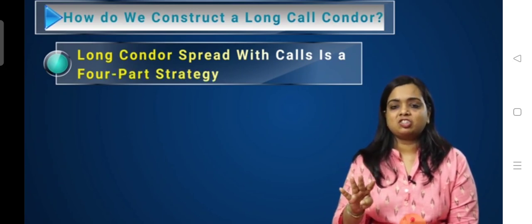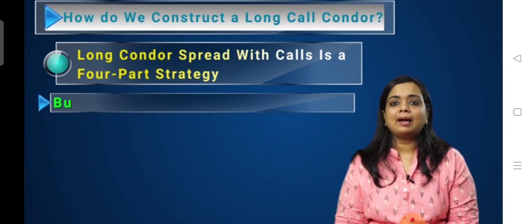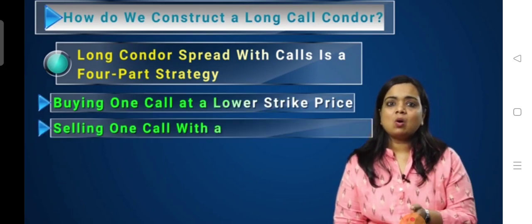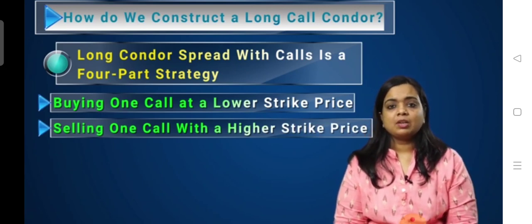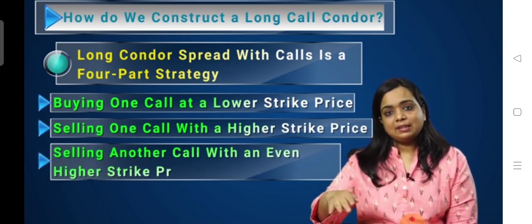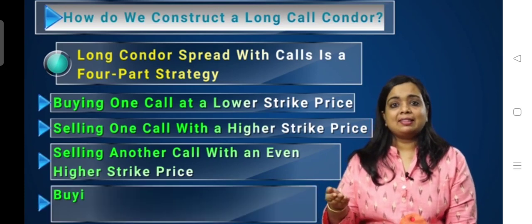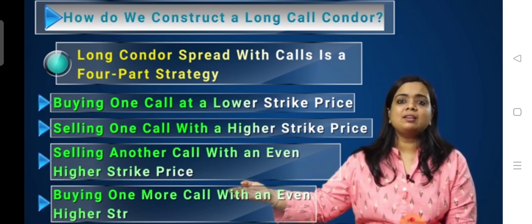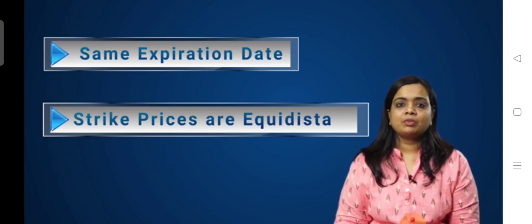It's a four-legged strategy that is created by buying one call at the lower strike price, selling one call with a higher strike price, selling another call with an even higher strike price, and then buying one more call with an even higher strike price. All the calls should have the same expiry date and the strike prices should be equidistant. So we will understand this clearly with the help of an example.